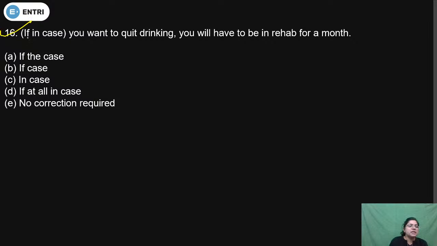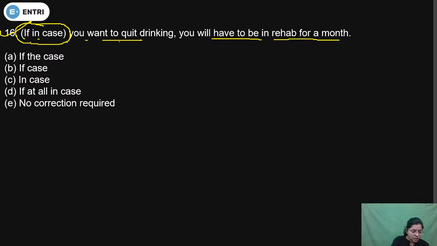Check question number 16. If in case, which is given in the bracket, is correct or not: if in case you want to quit drinking, you will have to be in rehab for a month. So the point is whether if in case is correct or not. Check that part.